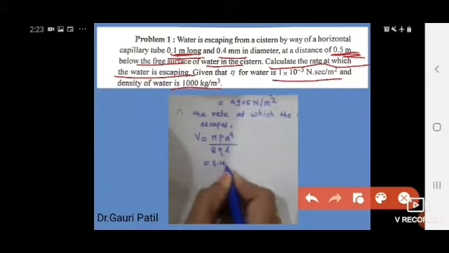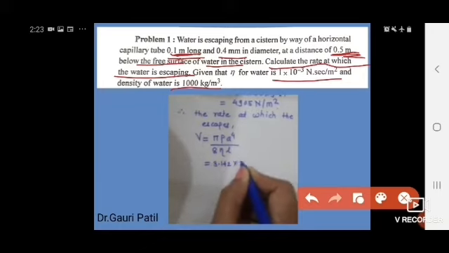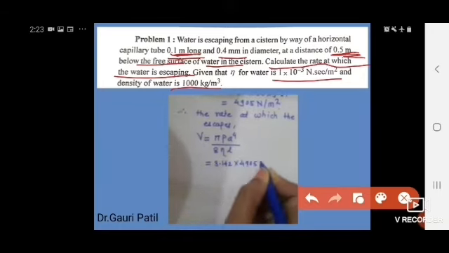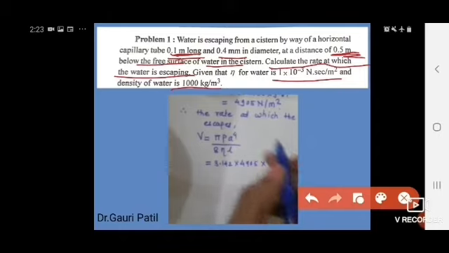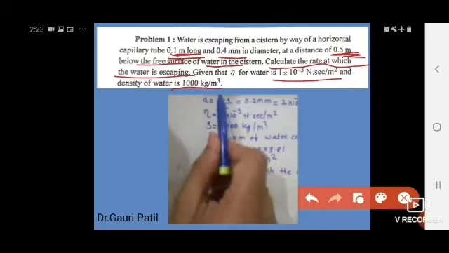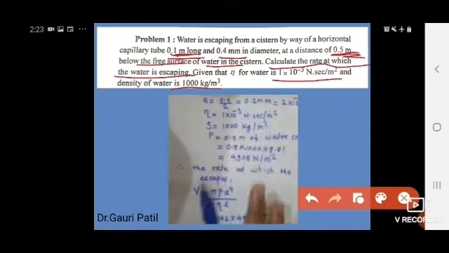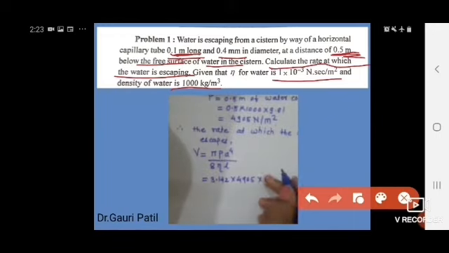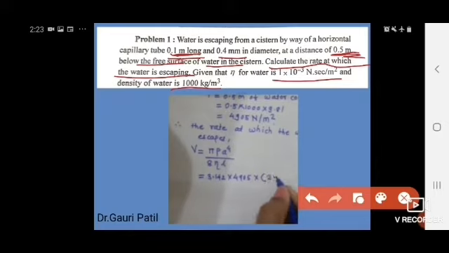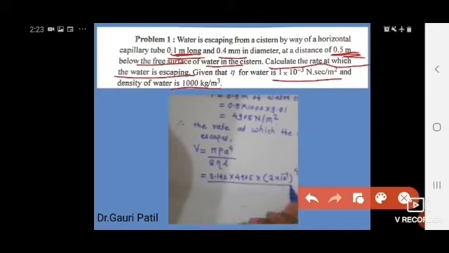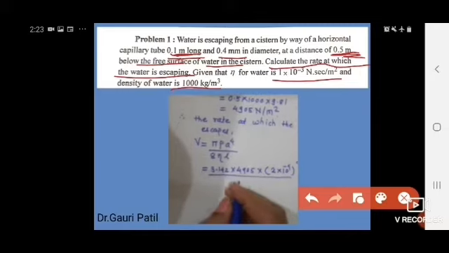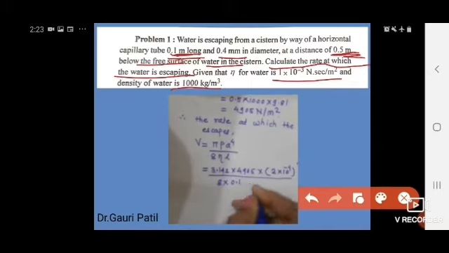Pi is equal to 3.142, P is equal to 4905, and a has value 0.2 mm, which is 2 into 10 raised to minus 4. So we write 2 into 10 raised to minus 4 raised to 4, divided by 8 eta L. Here L is 0.1 and eta is 1 into 10 raised to minus 3.